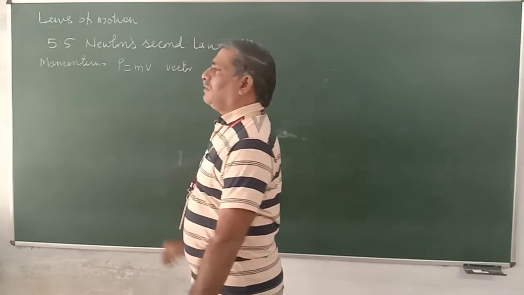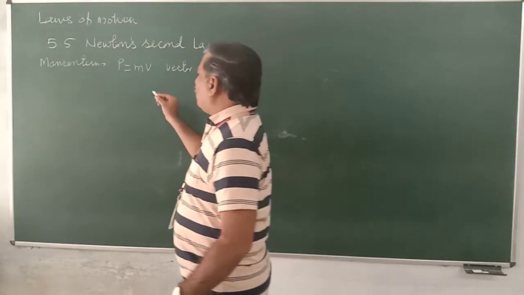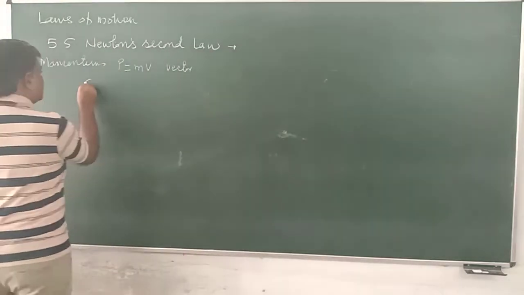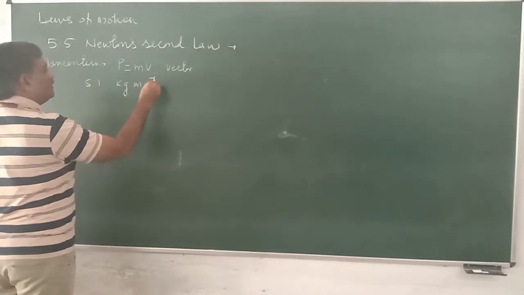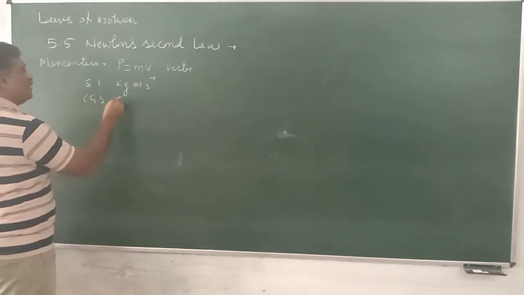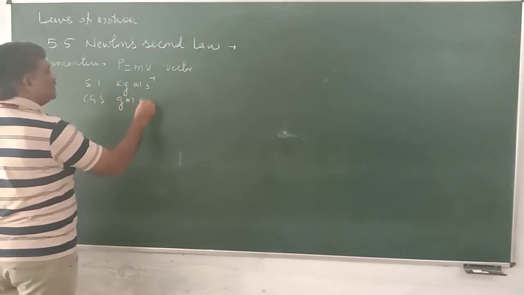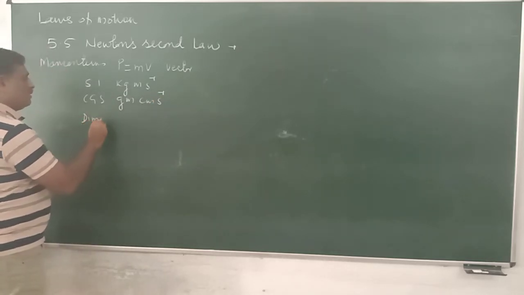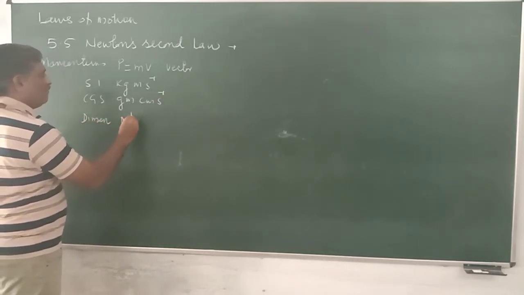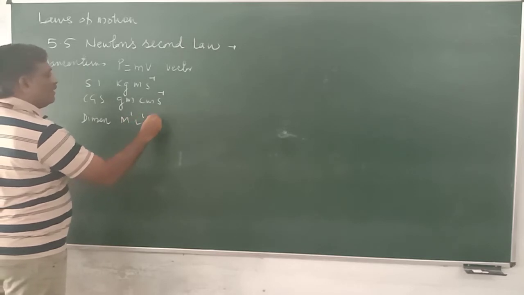The SI unit of momentum is kg meter per second. The CGS unit is gram centimeter per second, and the dimensions are M1 L1 T minus 1.